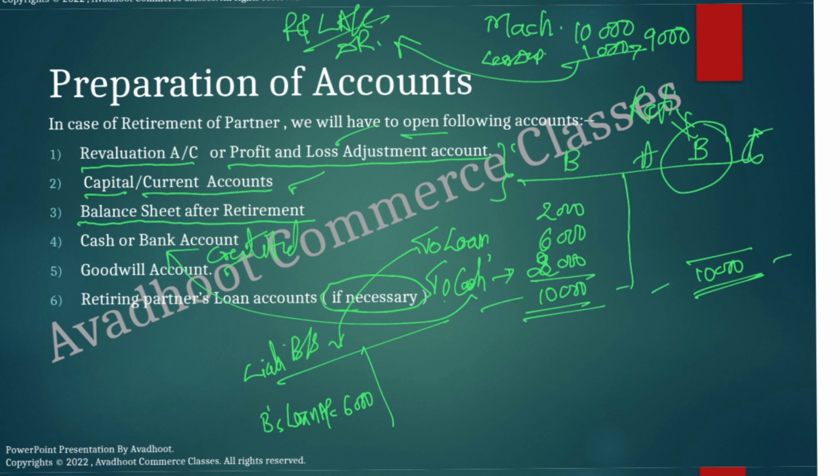Balance to be transferred, and that to be transferred to the balance sheet liability side. But suppose we are going to make the total 8,000 of Mr. B a loan account instead of cash, you can directly transfer; no cash entry will be there. Then the entry will be, keep in mind: retiring partner's capital account debit to loan account, in case the total amount is transferred to loan. If it is partly loan and partly cash, retiring partner's capital account debit to bank or cash account and to retiring partner's loan. That will have to be kept in mind.